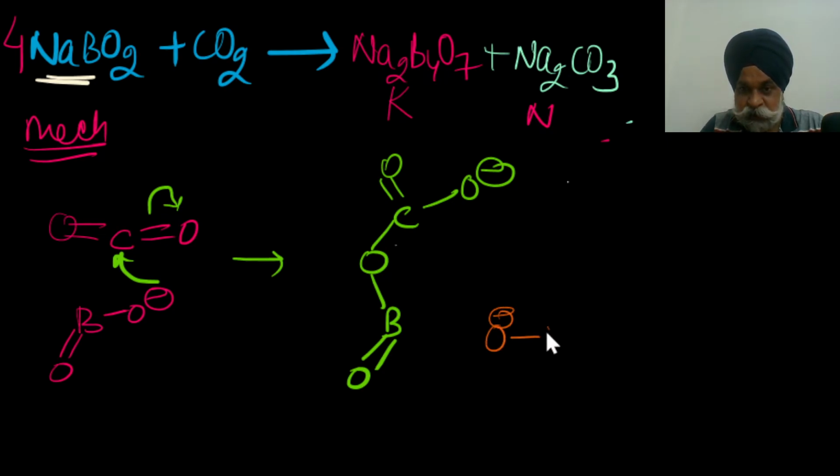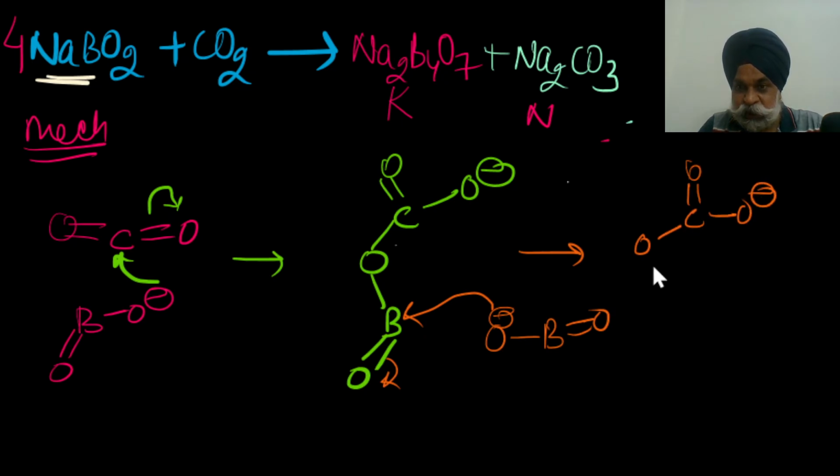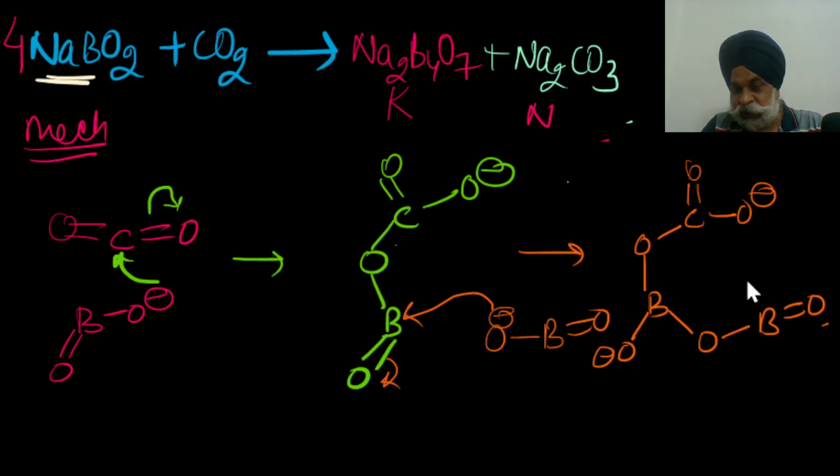So another borate comes, this attacks this one, this goes here. So as a consequence, what you would get here, you would get O negative, and this would become negative, and you happen to get here a BOB bond. Is it okay? So we almost have reached this point. Now further, if I would do so, you just would add another mole here, B O negative double bond O. So just add here, this goes here.